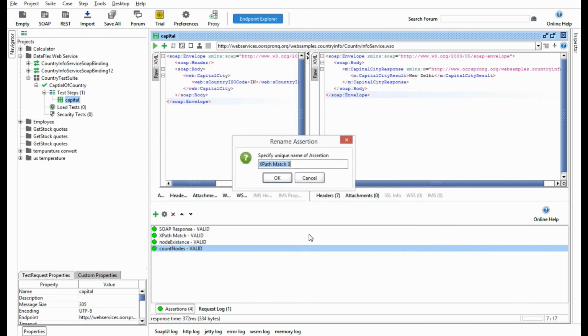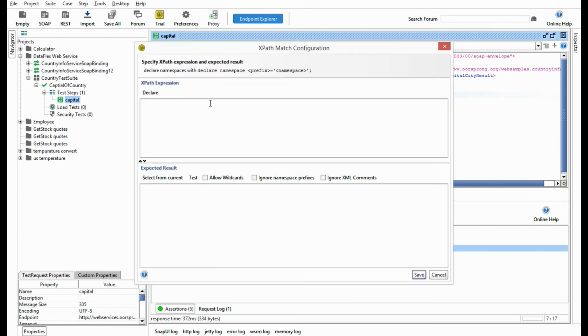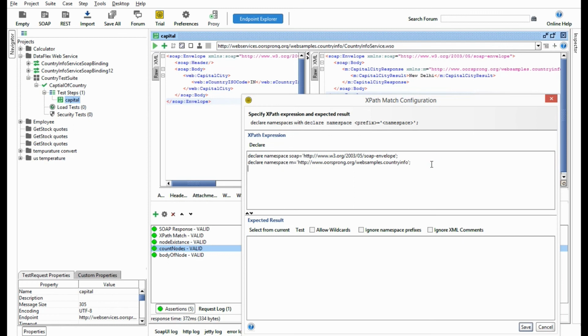We'll check the body of a node. I will say body of a node, declare the namespace. Suppose this is an XPath of soap:body. Not necessarily should you take this body element, you can take this m:capital city response as well.